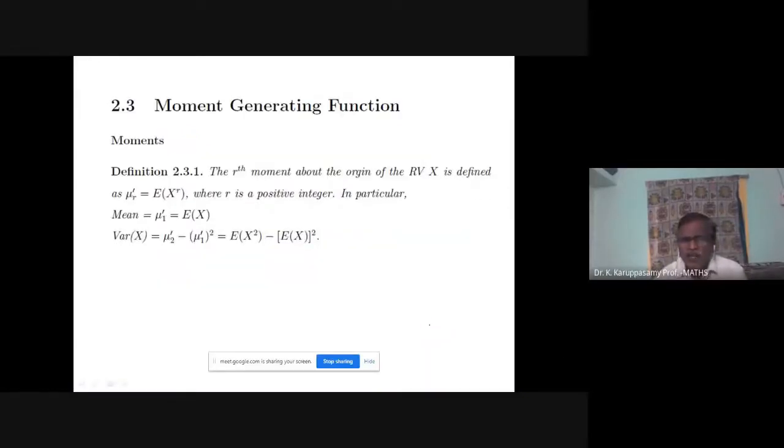Moment generating function. Before that, what is a moment? There are two types of moments available. Here I have given only one definition: the r-th moment about the origin. Another type is also available, that is the r-th moment about the mean.